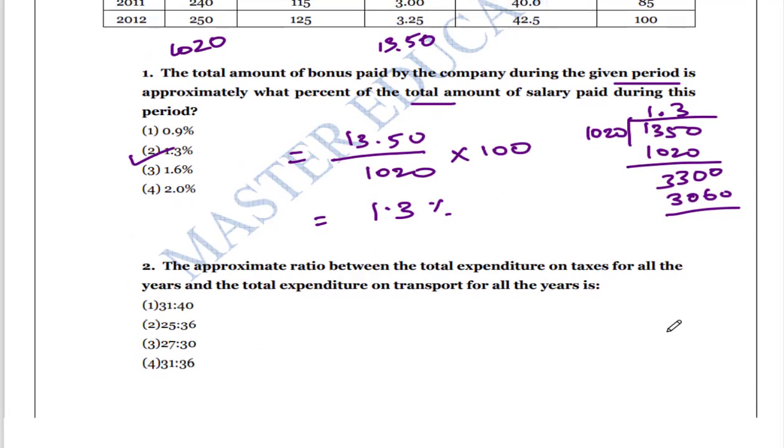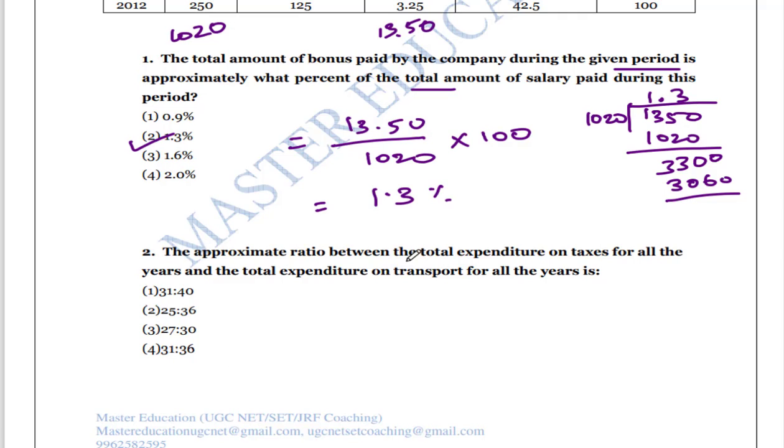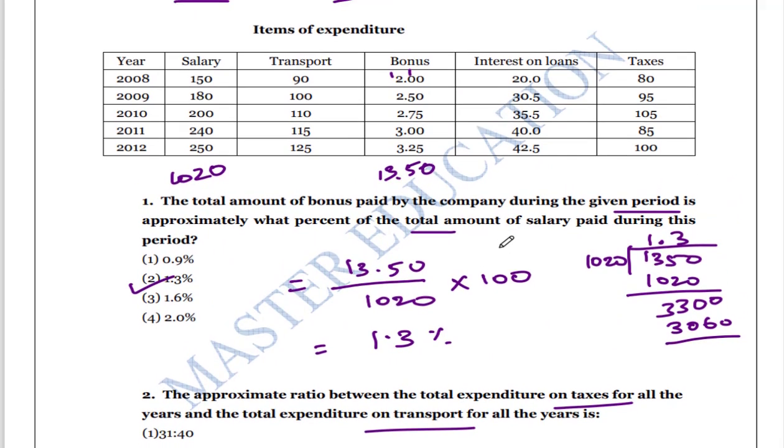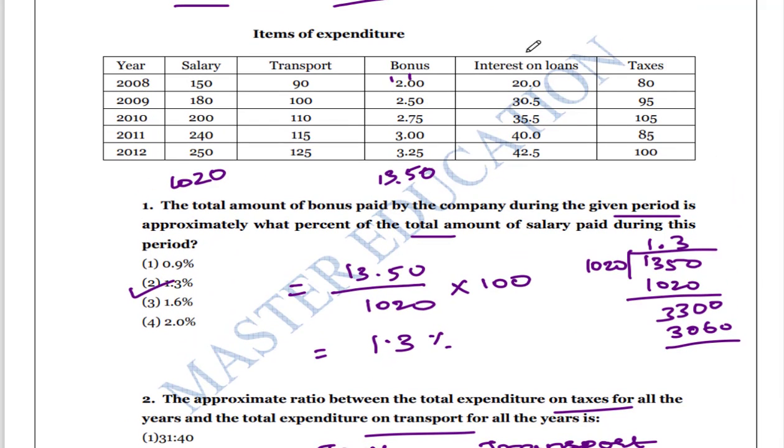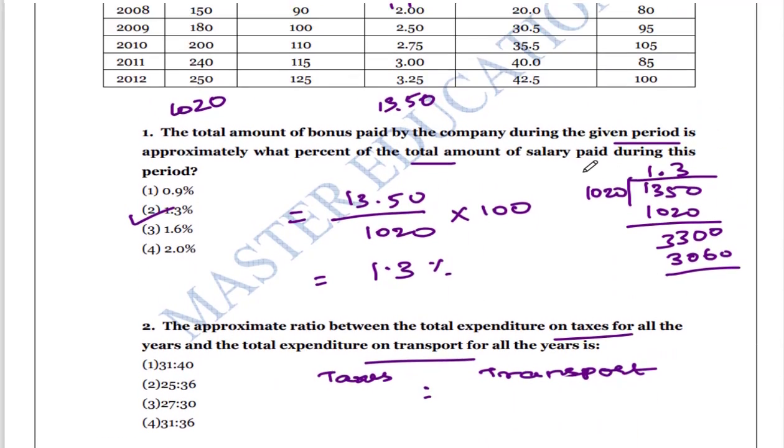The first question is done. The second question: the approximate ratio between the total expenditure on taxes for all the years and the total expenditure on transport. So we have to identify the total tax expenditure and the total transport expenditure. First I will identify the taxes.